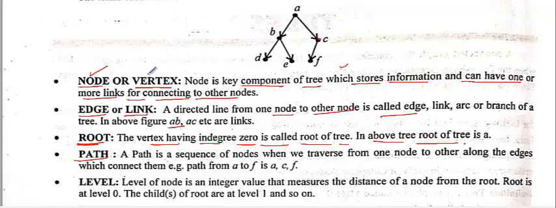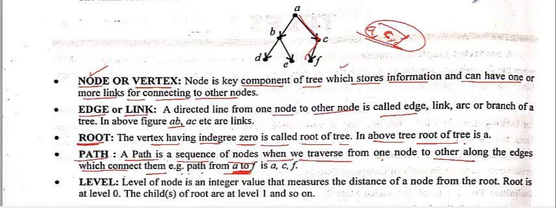A path is a sequence of nodes when we move from one node to another along the edges which connect them. The path from A to F is A, C, F. So this is the path from A to F.